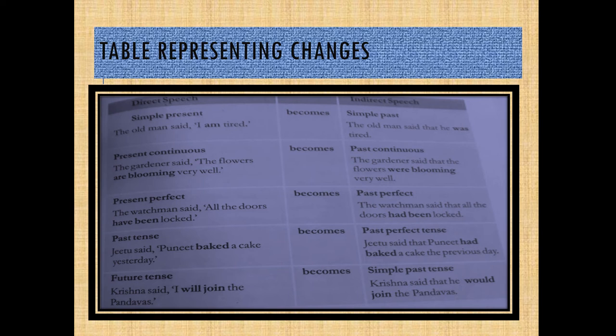Okay, so here we have made it very clear that simple present changes into simple past, present continuous changes into past continuous, present perfect into past perfect, past tense into past perfect tense, and future tense becomes simple past tense.